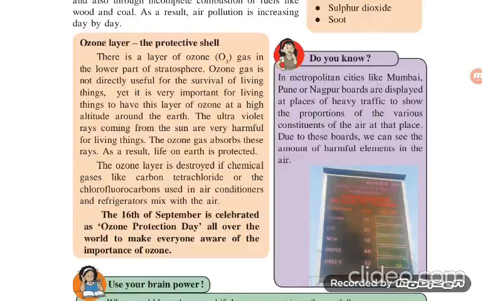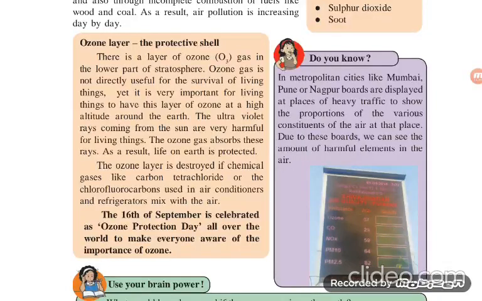The ultraviolet rays coming from the sun are very harmful for living things. The ozone gas absorbs these rays. As a result, life on earth is protected. It only allows the ultraviolet rays which are useful for us to reach the earth, and the rest of the ultraviolet rays it absorbs and reflects into space.